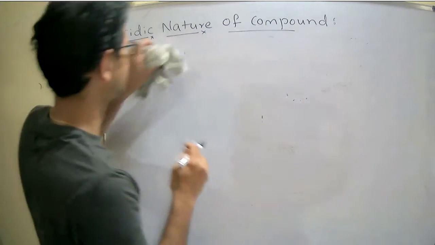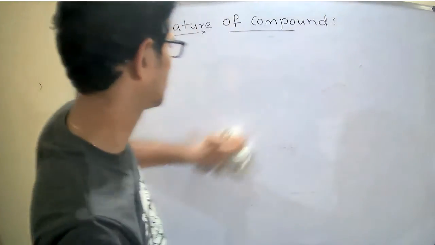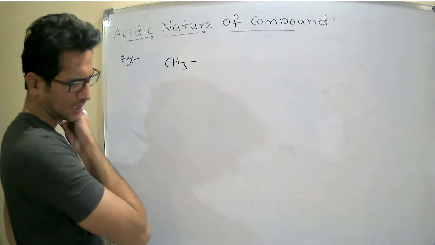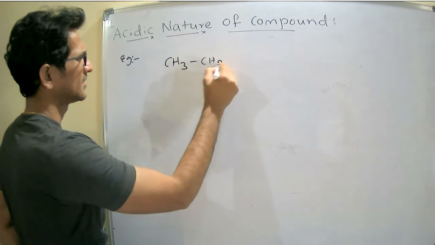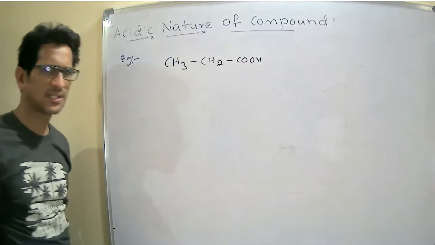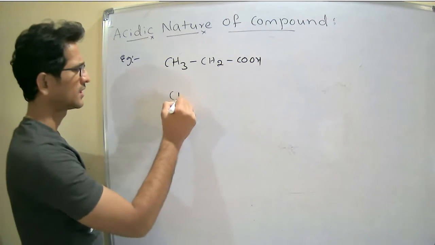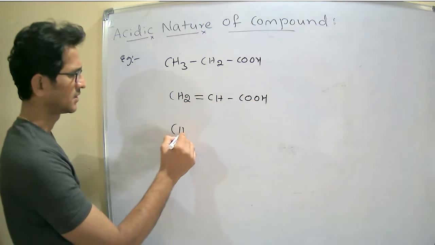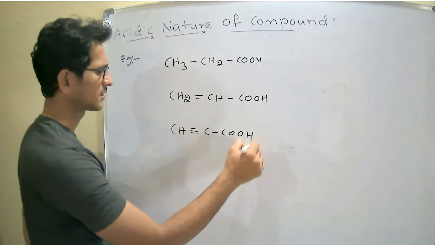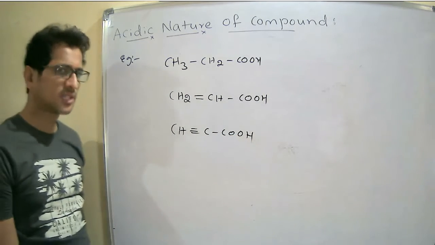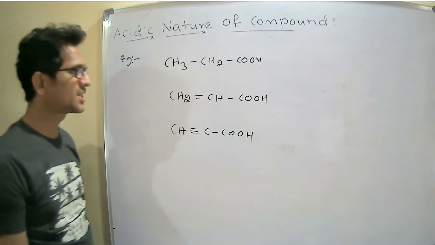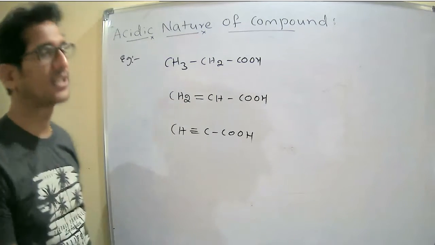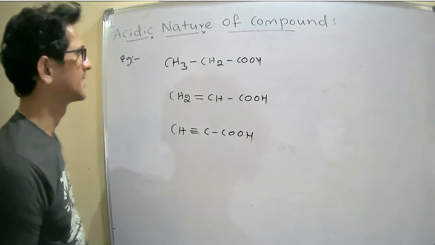Next example. Now, CH3CH2COOH, CH2=CHCOOH, CH≡CCOOH. So among these three, which is the strong acid, which has the more acidic nature?